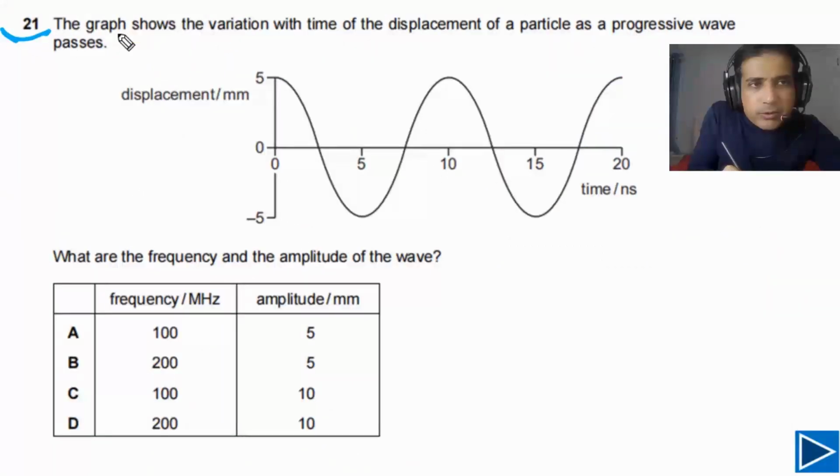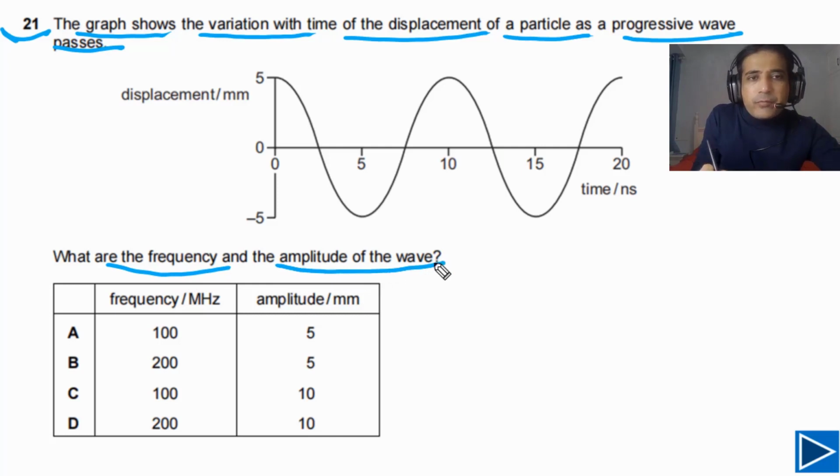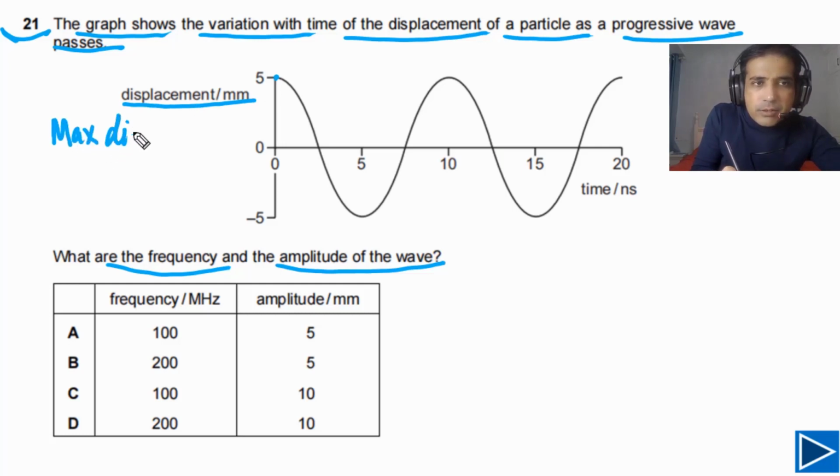For question number 21, it is given that the graph shows the variation with time of the displacement of a particle as a progressive wave passes. We need to find the frequency and amplitude of the wave. This question is pretty straightforward. On the y-axis we have displacement, so the maximum displacement is equal to amplitude.